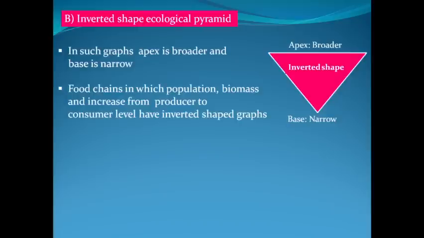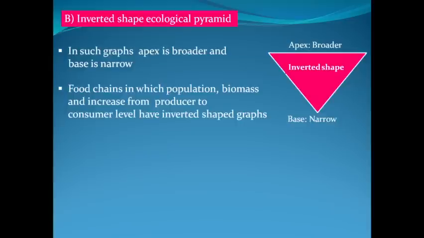A narrow base means the data collected at the producer level is smallest in number. A broader apex means the data collected at top consumer level is largest. So whenever such graphs are made, the shape would be an inverted shape ecological pyramid graph. The food chains in which population and biomass increase from producer to consumer level will represent inverted shape graphs.